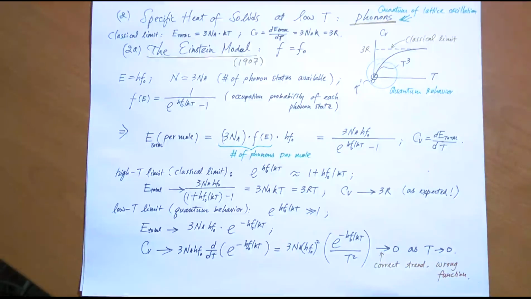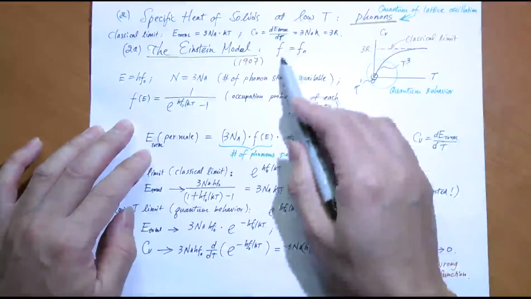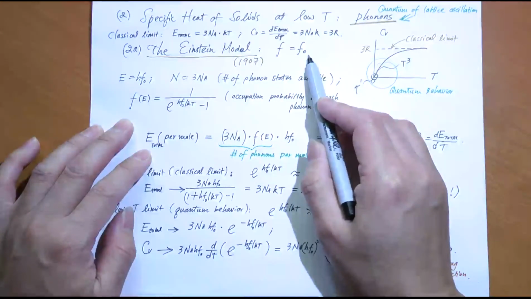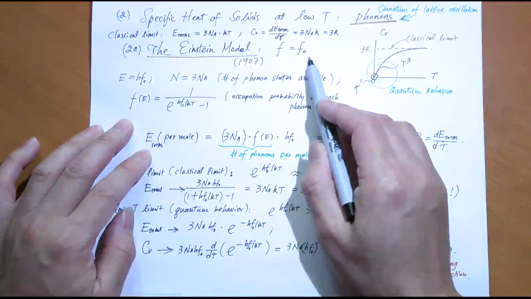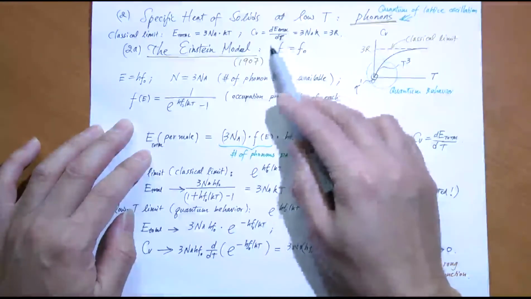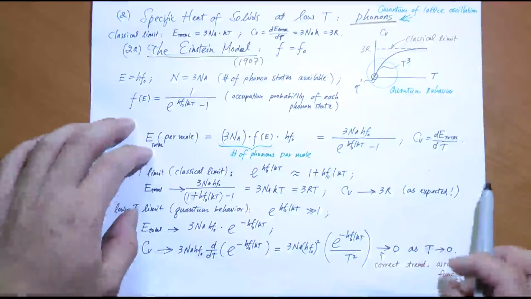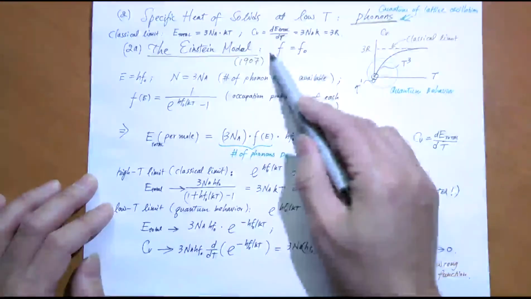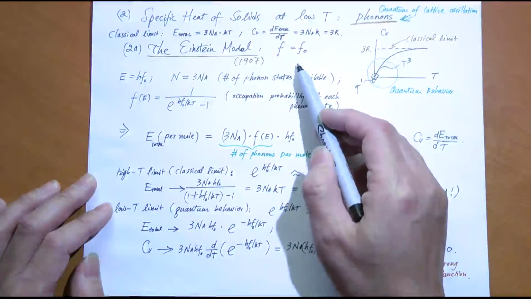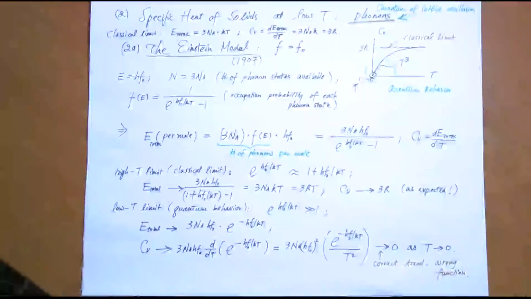What was the key assumption that we made in the Einstein model? And that is, all the particles, all the phonons oscillate at a single frequency of f0, right? Now, is that a reasonable assumption? Not really, because you cannot restrict the frequency of these phonons. Some will oscillate at high frequency, some at low frequency, or even a range of frequencies. So this was an oversimplification, which led to this behavior which does not agree with the experiment. So let us relax this condition. Let us give the phonon a range of possible frequencies. Let's see how we can improve upon the Einstein model.